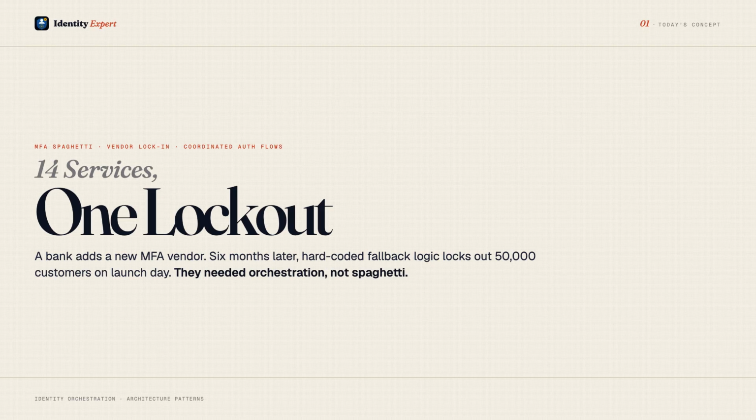What they needed was not another vendor integration. They needed identity orchestration, a single engine that owns the authentication journey, evaluates the rules, calls the right providers in the right order, and handles failures gracefully. That is what we are breaking down today.